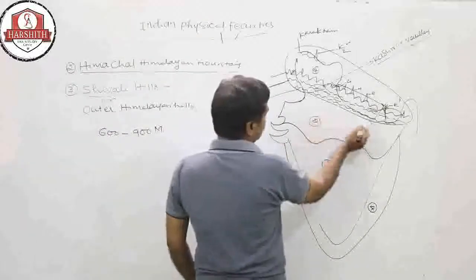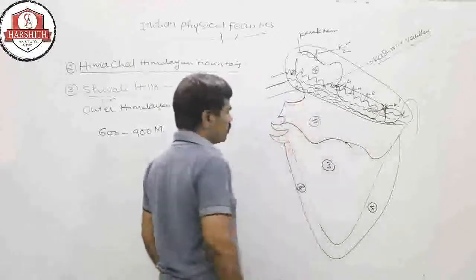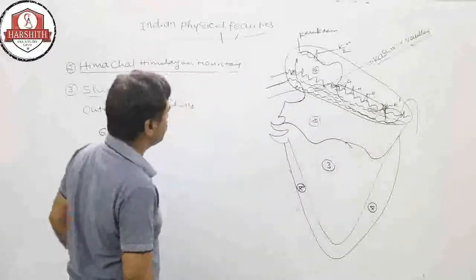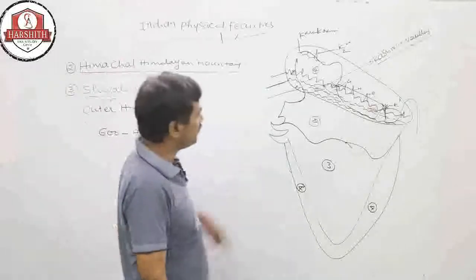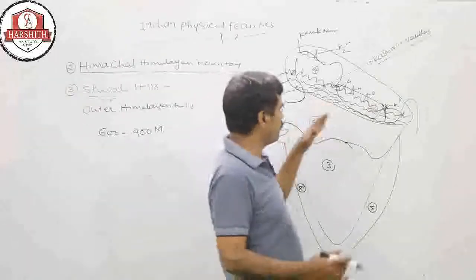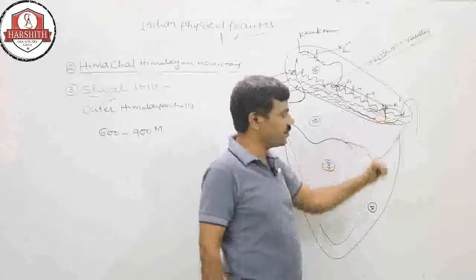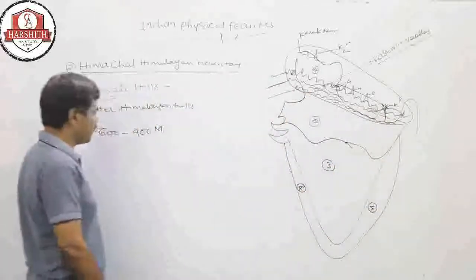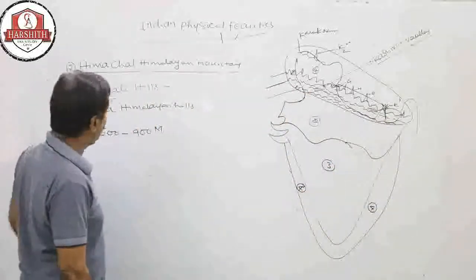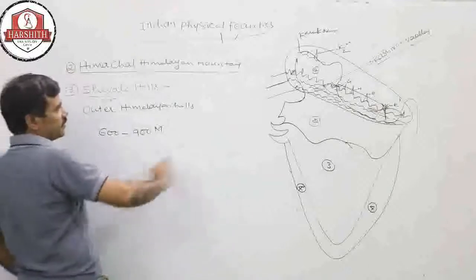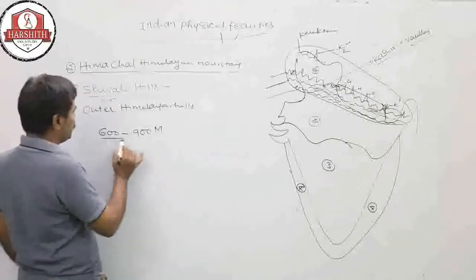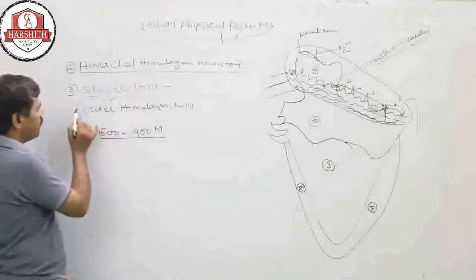These are the Shivalik. In some areas, they look like ranges, with the maximum length of connected parallel lines. So these are Shivalik.